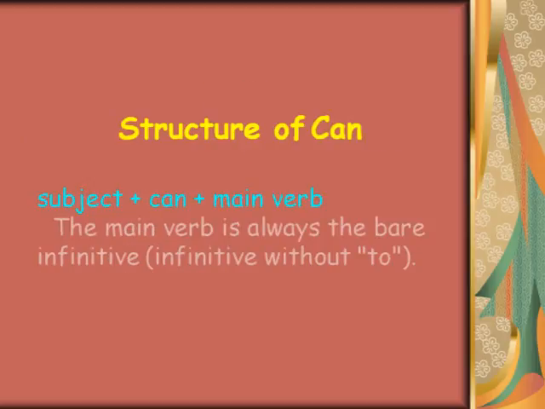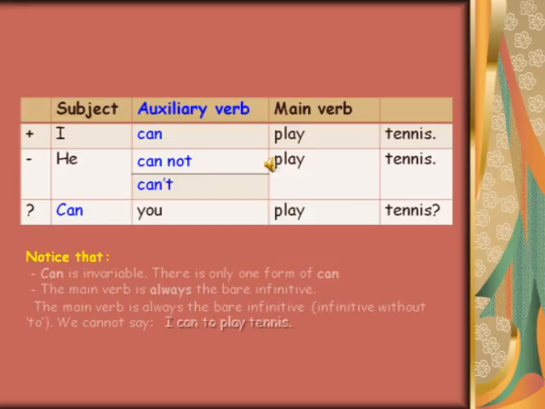Structure of can: subject plus can plus main verb. The main verb is always the bare infinitive, infinitive without to. For example, I can play tennis. He cannot or can't play tennis.